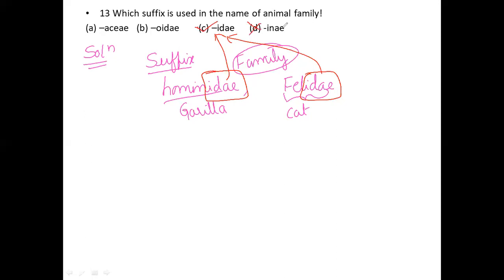INAE is wrong. ACEAE, especially in some plants, is a suffix we usually use for plant families, so that is also wrong. I hope you all understood very clearly.